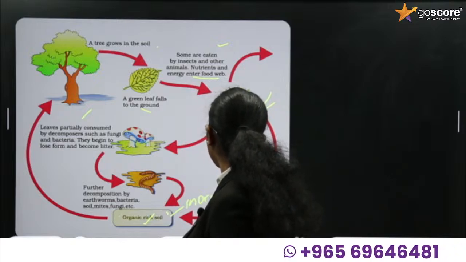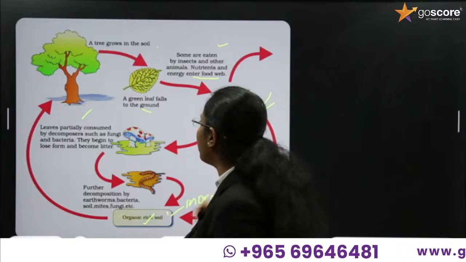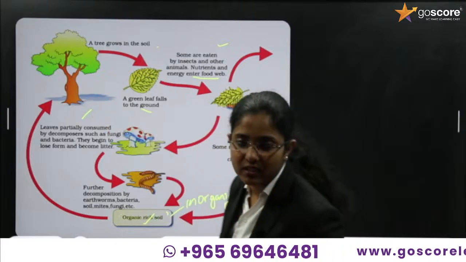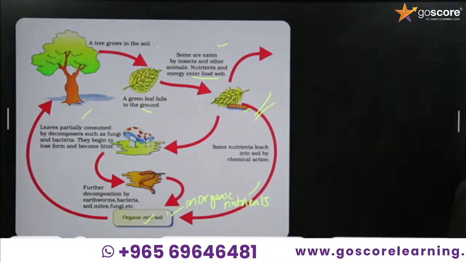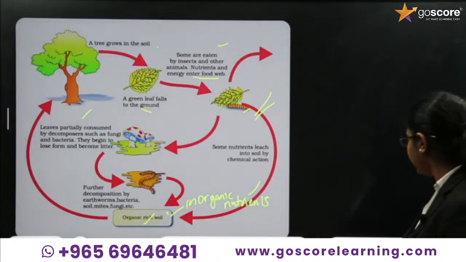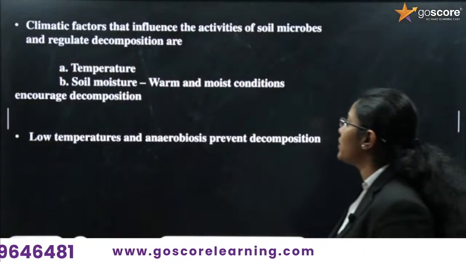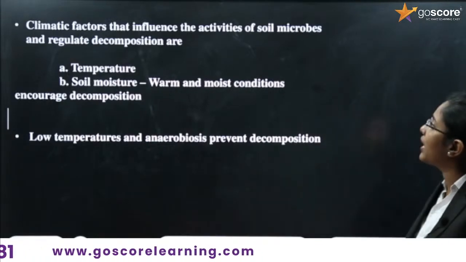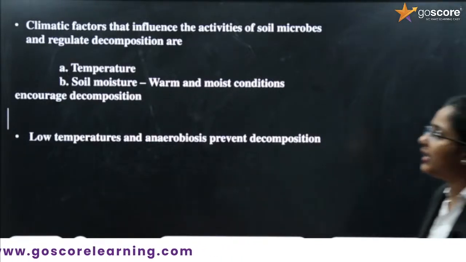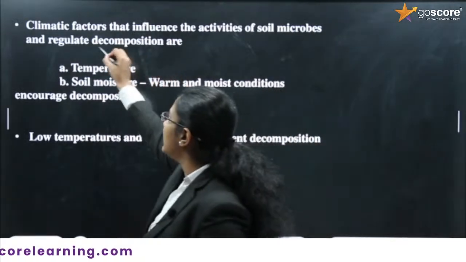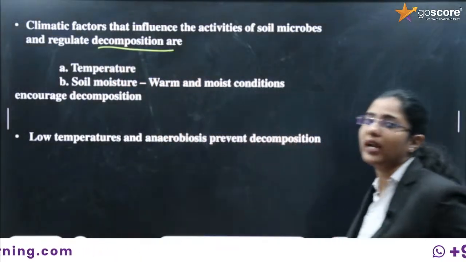Okay, these inorganic nutrients are consumed by the trees or the plants which are growing there. Clear? Fine. So the next one is about climatic factors which influence the activities of soil microbes and regulate decomposition, or how the decomposition process is regulated.